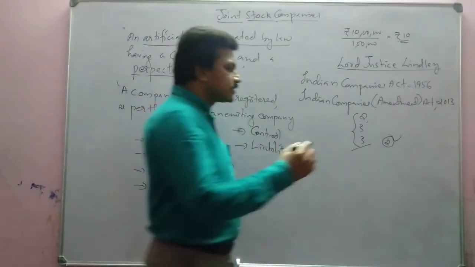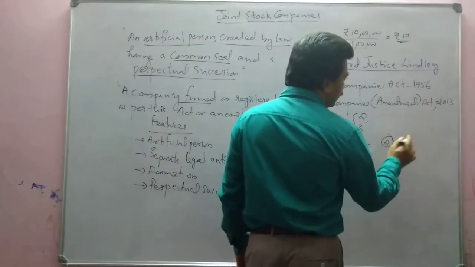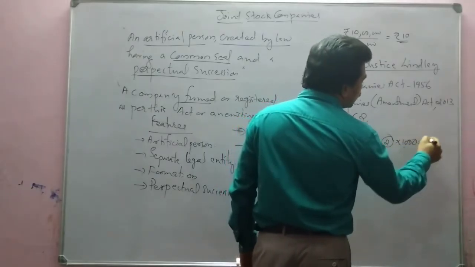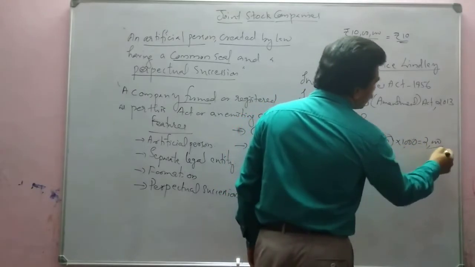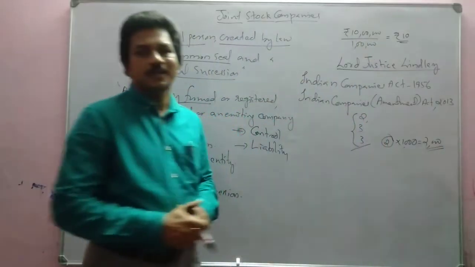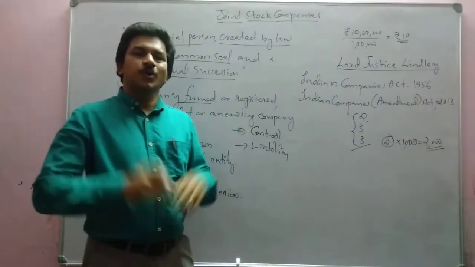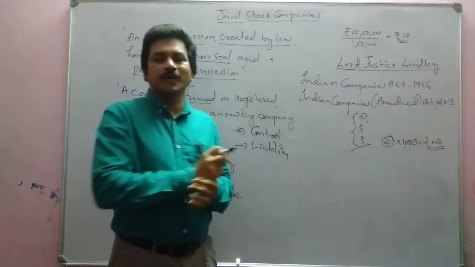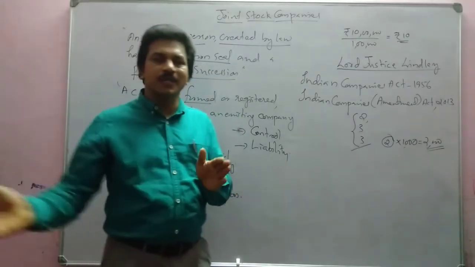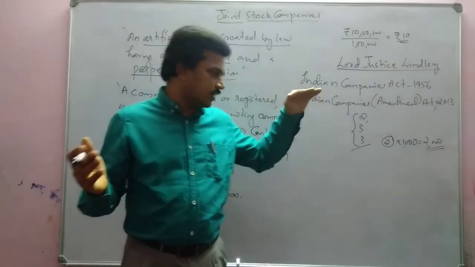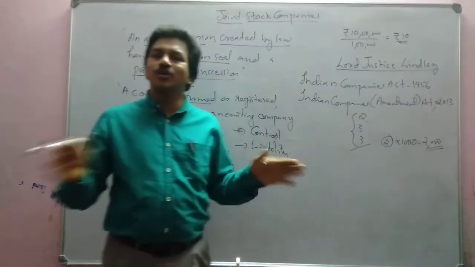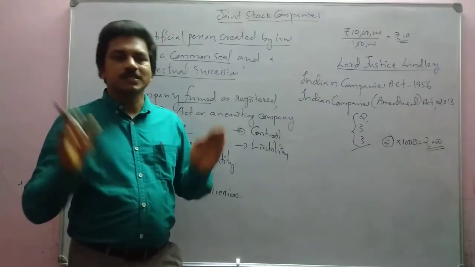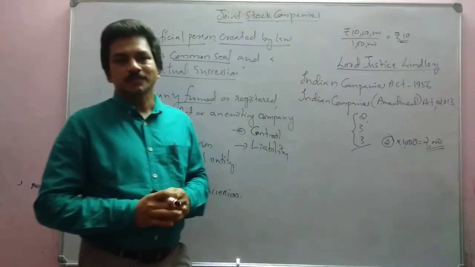If he has purchased 1,000 shares, how much does he have to pay now? 2,000 rupees will be his loss. Okay. So if any uncalled money is there, that much only he needs to pay. He need not bring any extra money other than this. He need not pay any money from his personal property. That is what is called limited liability.